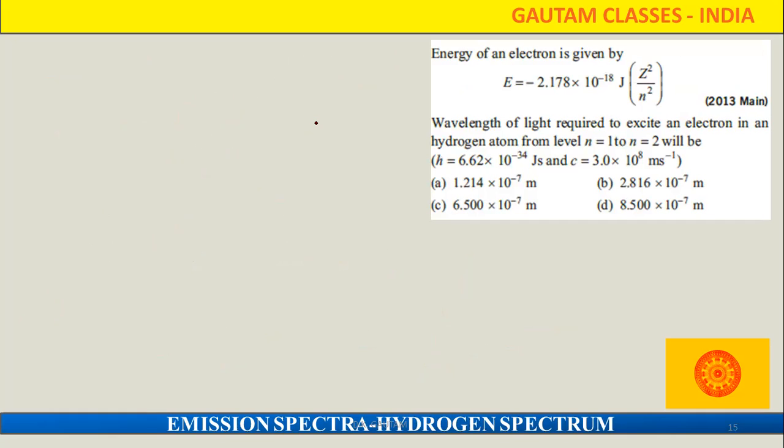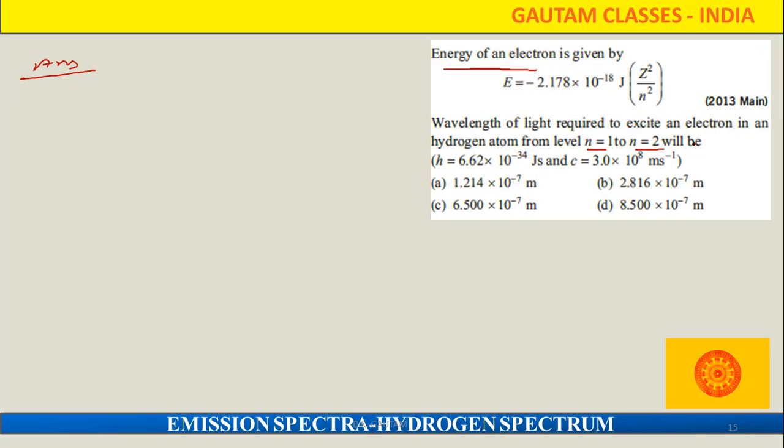The second thing is coming in that case, question number, what is given here. The energy of an electron is given by this one. The wavelength of light required to excite an electron in a hydrogen atom from level n is equal to 1 to n is equal to 2 will be?